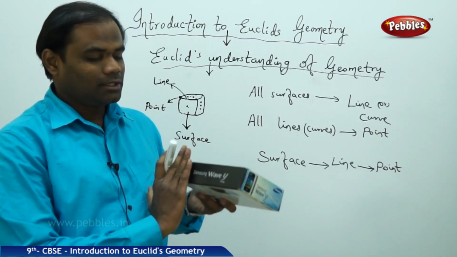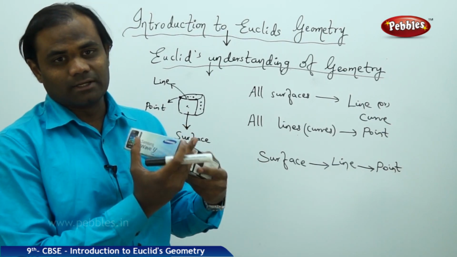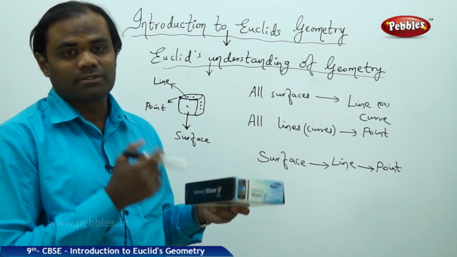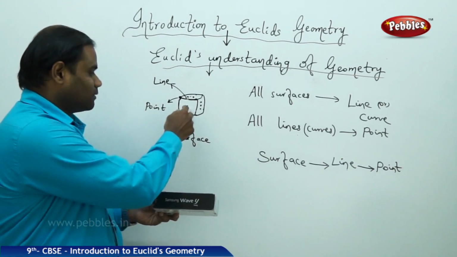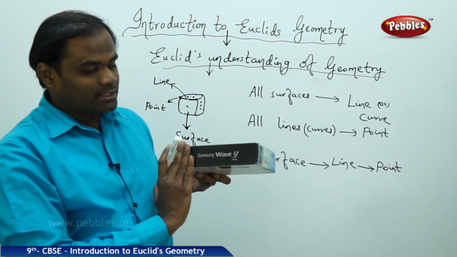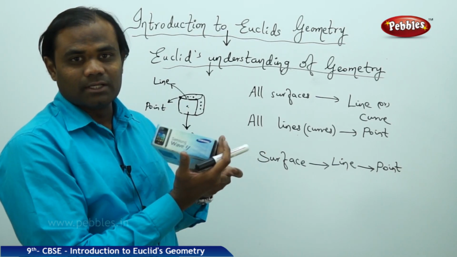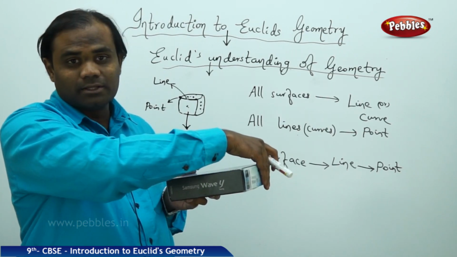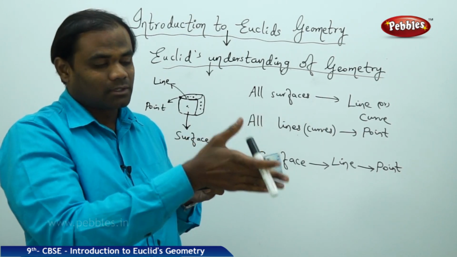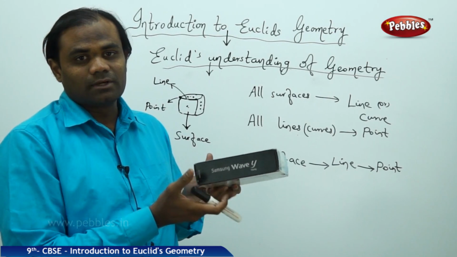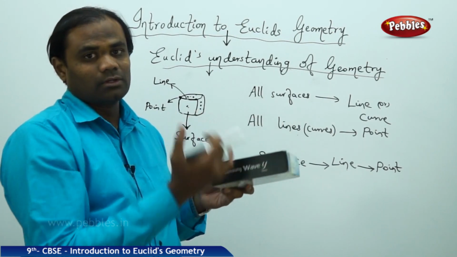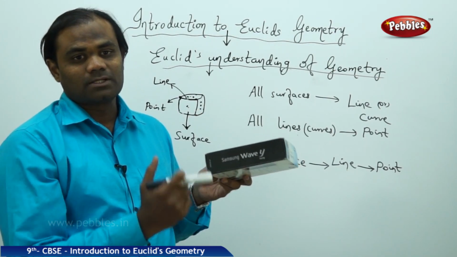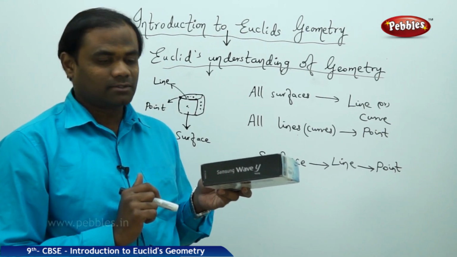In this, each of the faces is called a surface according to Euclid's geometry, as I refer to the surface. Now I see that every surface is in its own space. That means this surface cannot be in this space, or this surface cannot be in this space. Each surface is in its own space, is how we understand the surface.